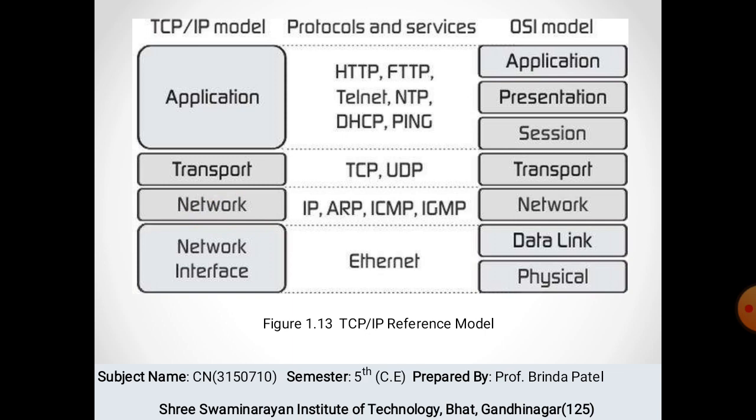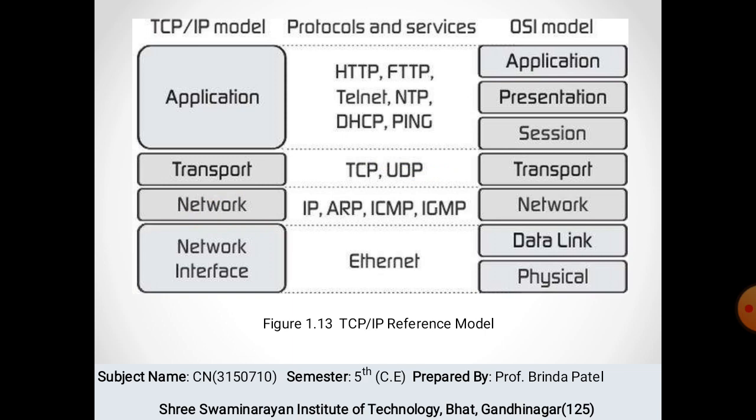The next one is the transport layer. It gives reliable delivery of messages between different processes using these protocols: TCP, UDP and SCTP. TCP stands for Transmission Control Protocol, UDP stands for User Datagram Protocol and the other one, SCTP, stands for Stream Control Transmission Protocol.